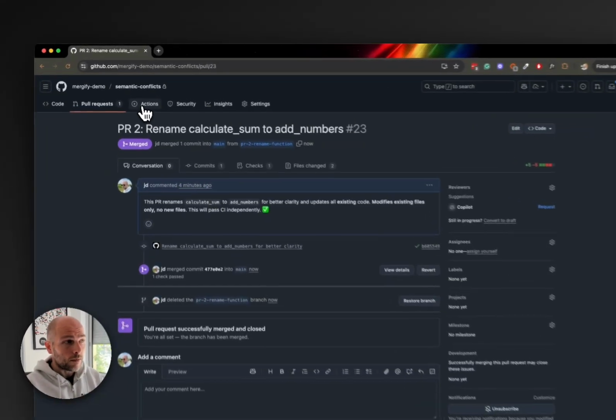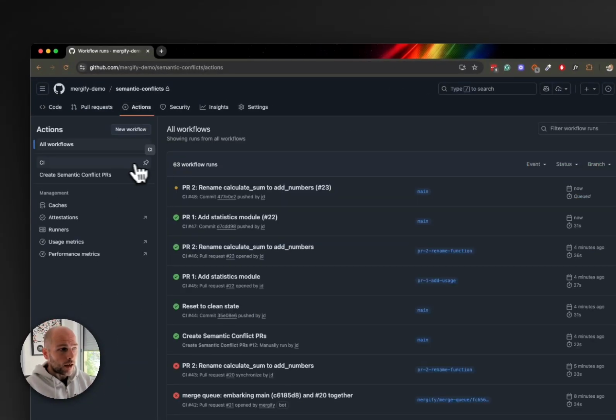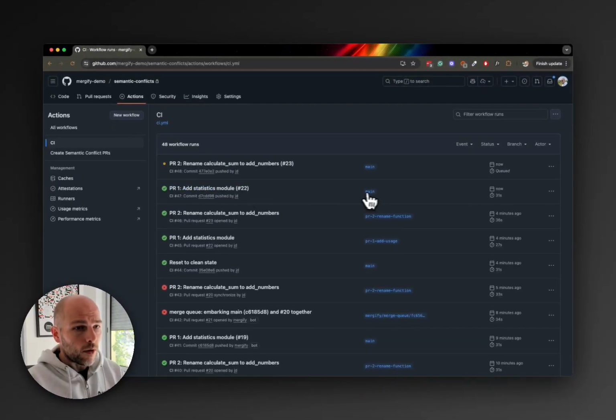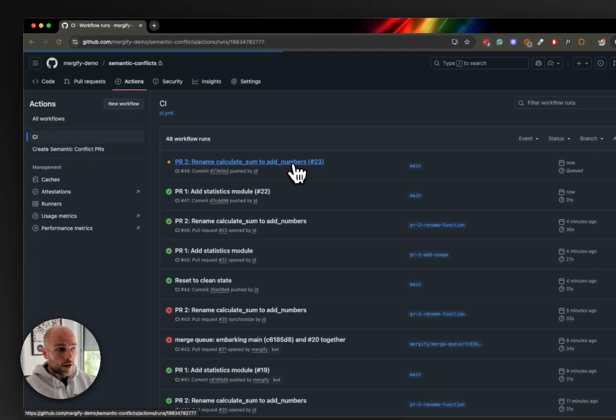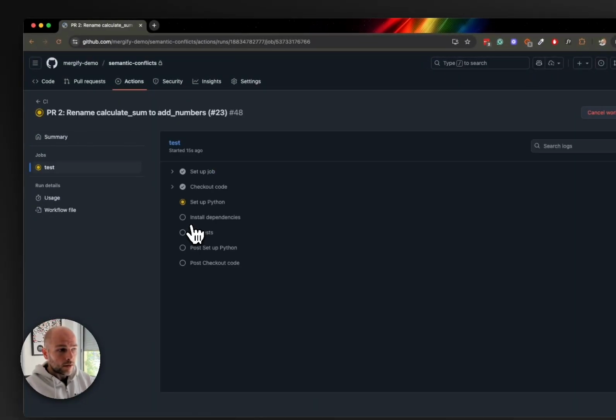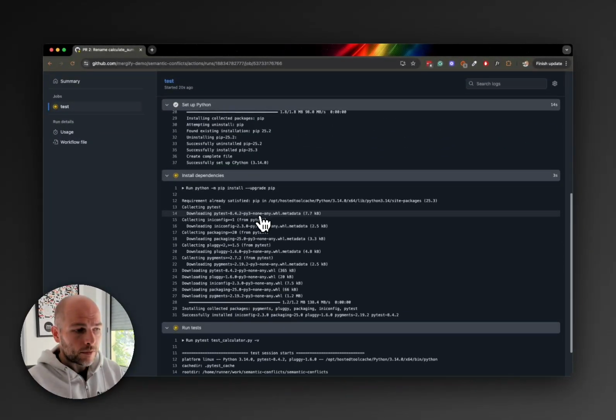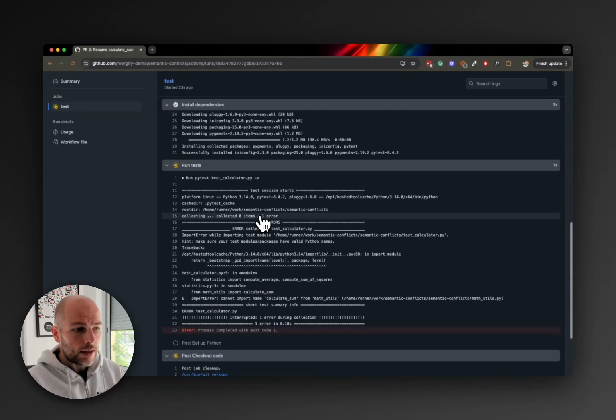So if I go to my GitHub Action here and I go to CI, I can see my CI run for the PR1 that we merged, and that CI passed, which makes sense because it was working in the PR, right? So it still worked. For PR2, it worked in the PR, but if I go there, it's still running. Let's wait a bit. Uh-oh, that actually failed, which makes sense. You can go back to the beginning of the video if you need, but we renamed the function. So why did it work in the first place?